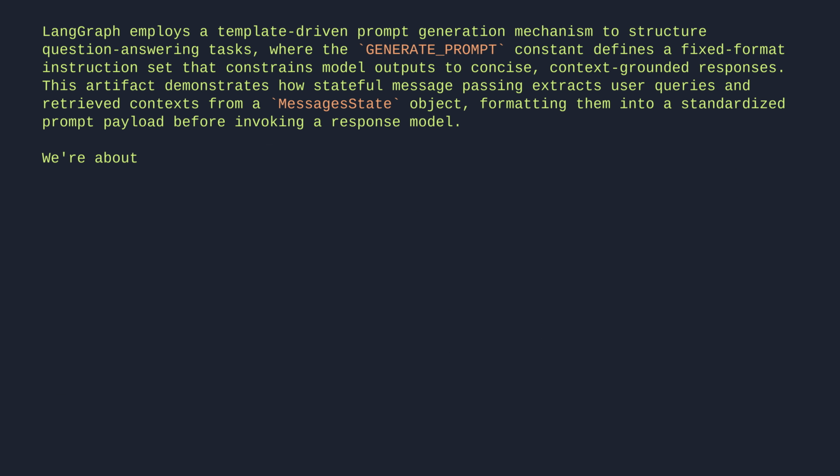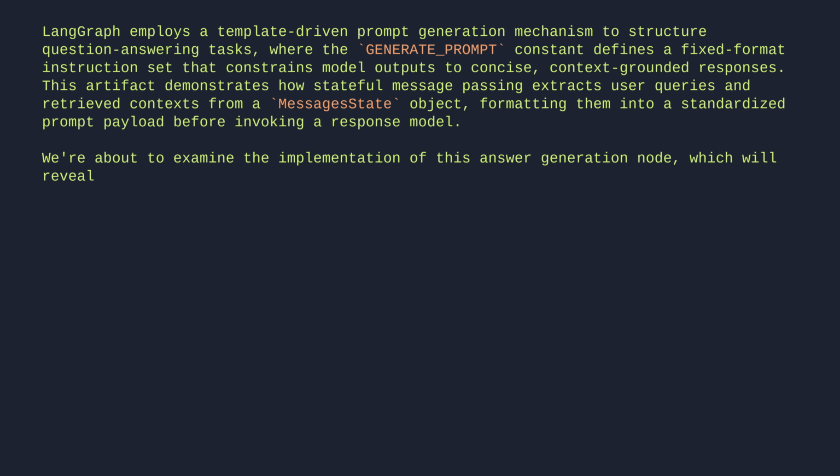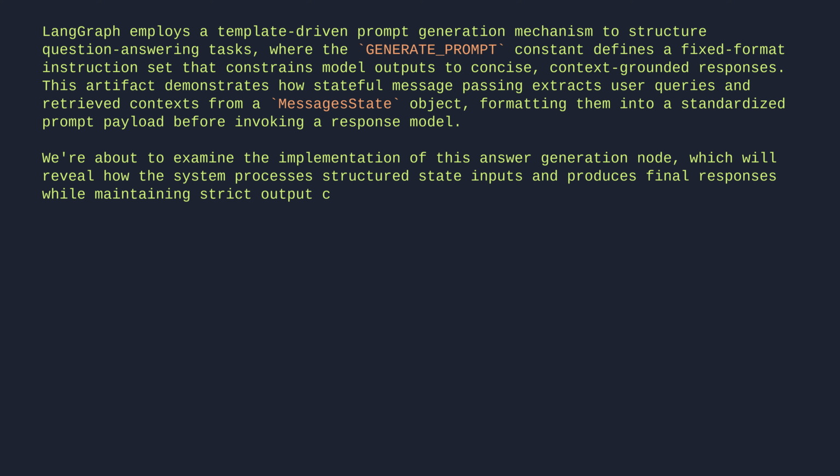We're about to examine the implementation of this answer generation node, which will reveal how the system processes structured state inputs and produces final responses while maintaining strict output constraints.